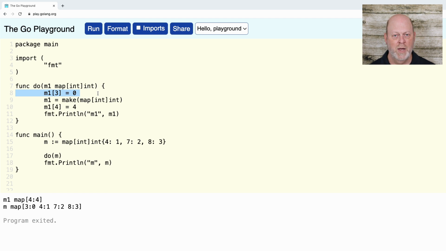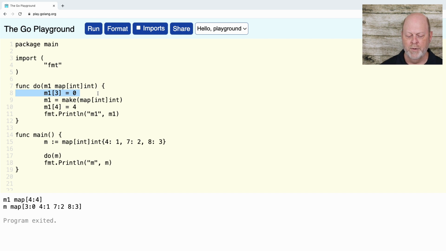The first statement in do assigns something to the map M1. Well, what's M1? M1 is the same map as M. In other words, it's 2 map descriptors and the same hash table. And the hash table that had 3 keys becomes a hash table with 4 keys, so M gets changed. Then M1 gets changed in a different way. I assign a new map into M1, and then I assign a key and value into that new map M1 and print it out. But when I return from the function, the original map M doesn't see any of that.